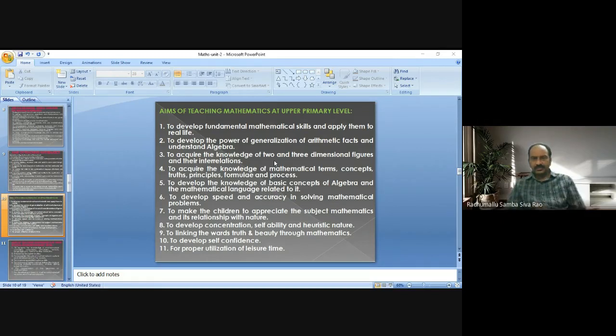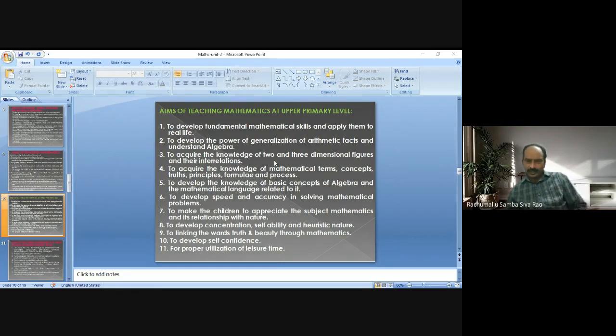After that, in upper primary level, the student will acquire the knowledge of mathematical terms and concepts, truths, principles, mathematical formulae, and mathematical processes. Next, to develop the knowledge of basic concepts of algebra and the mathematical language related to it.